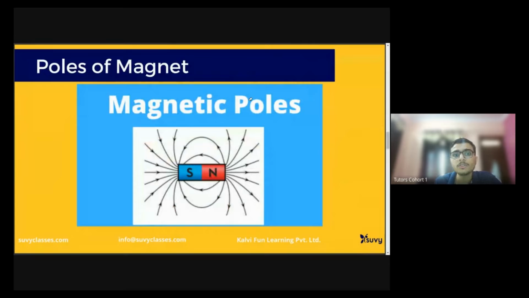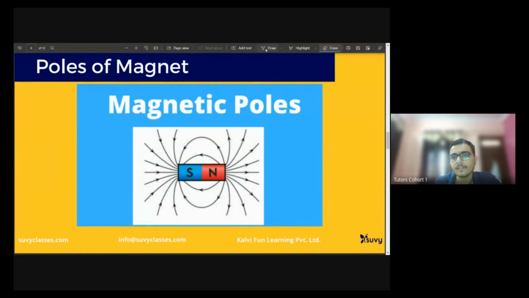Now, poles of a magnet, like in the beginning we were discussing, right? Magnetic poles. So a magnet has a north pole and a south pole, right? We know it very well, like you might have even tried it at your homes, that north pole repels north pole and south pole repels south pole, whereas north pole attracts